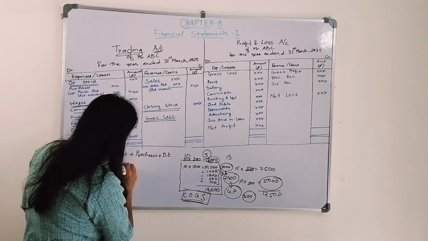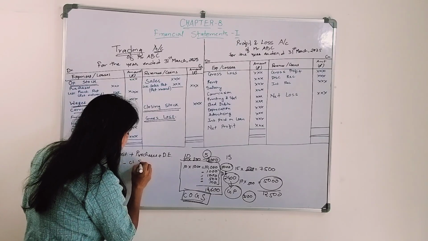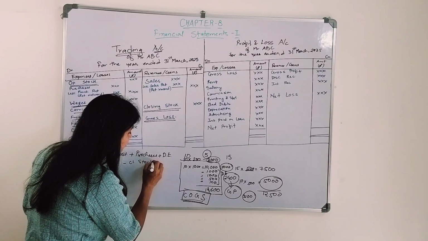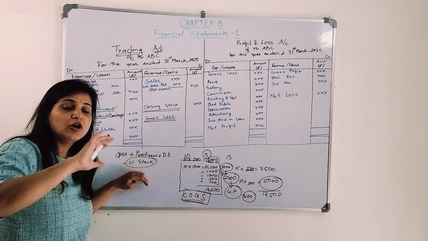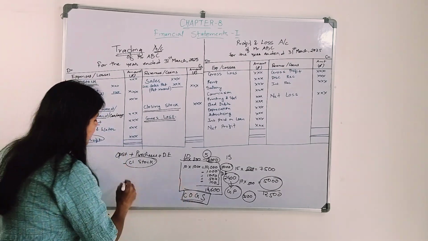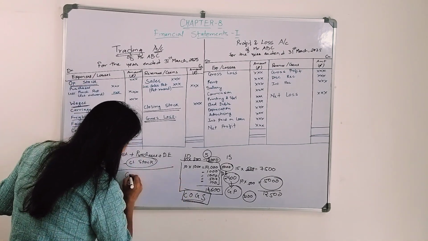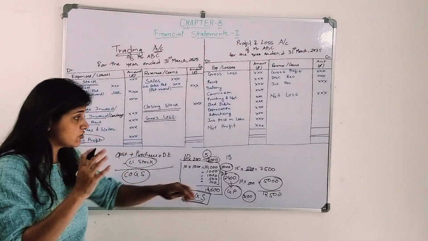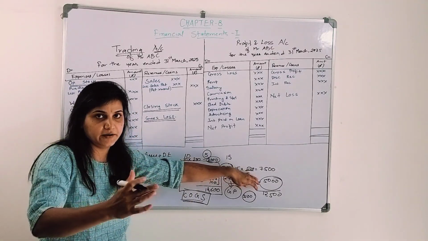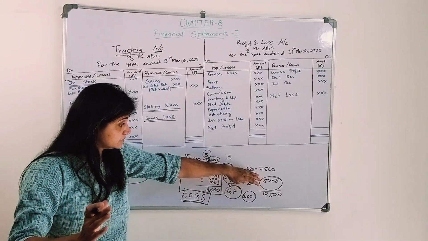Less the closing stock, because these goods I have not sold, so I have to deduct that amount also. What I am left with is the cost of goods sold. I will get to know the cost of the goods which I have sold in the market.